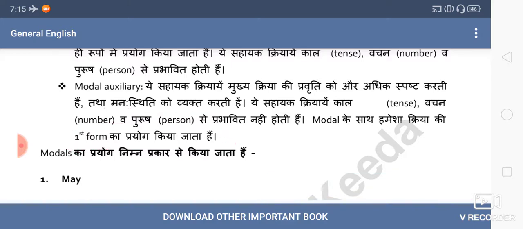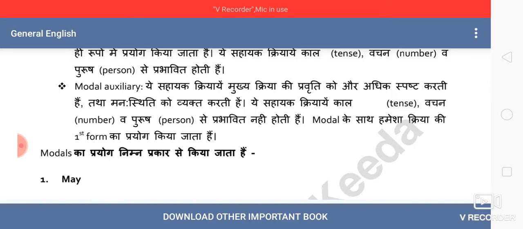There are two very important things I want to talk about modals. One is that modals do not change their forms with the person and number of the subject. Suppose I say I go, Ram goes. So this main verb we are changing. Do or does we also change. If the subject is first person, we write do. If the subject is third person singular, we write does. But with an English modal, if I say I will go, then I say Ram will go. In both cases our subject is different, but still we are using the same form of auxiliary, that is will. So it does not change.